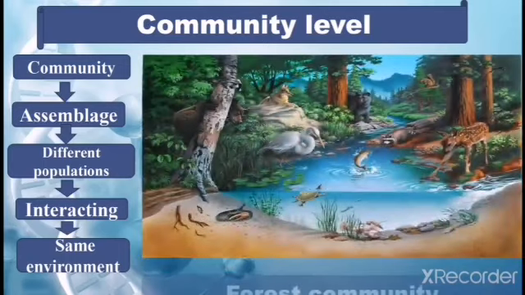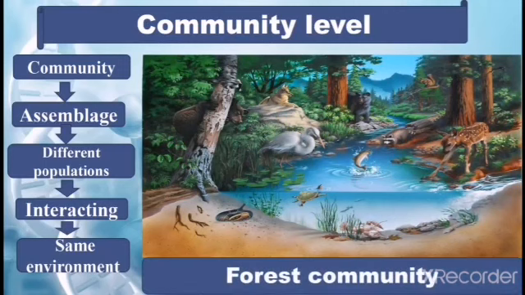For example, forest community. In forest community, there are different types of populations. When all these populations interact with each other in the same environment, then they form the community level. Like microorganism population, plant population, animal population, all these populations are present in the forest community.